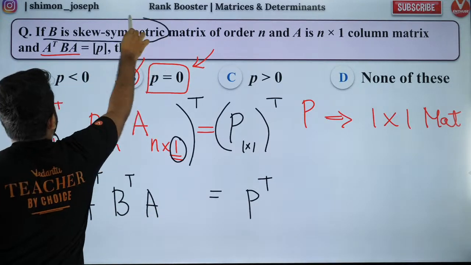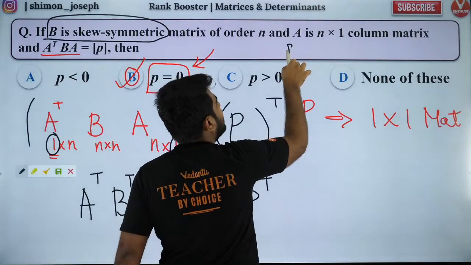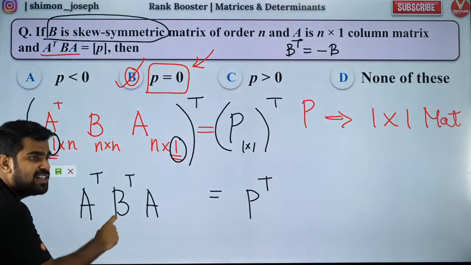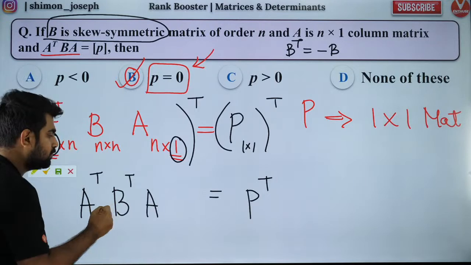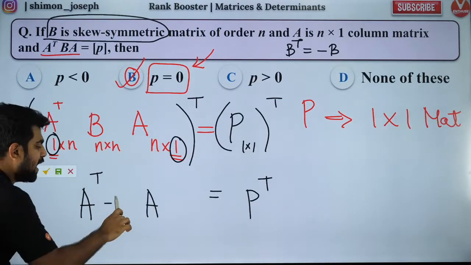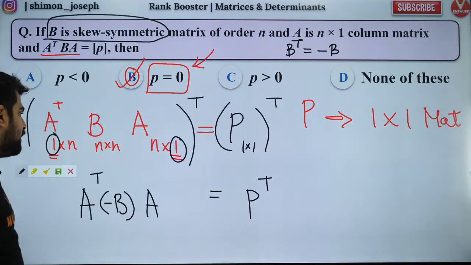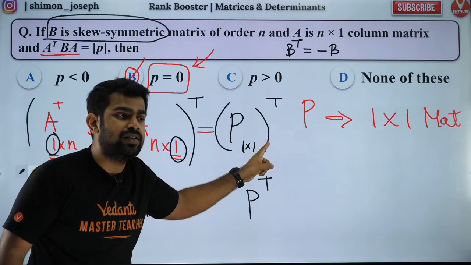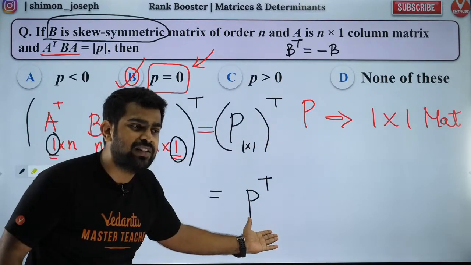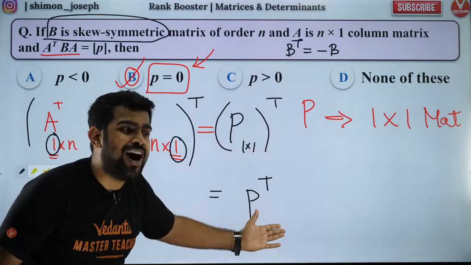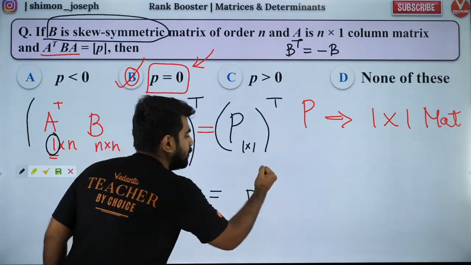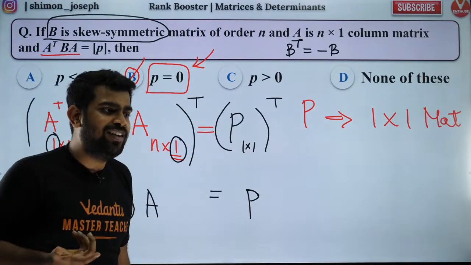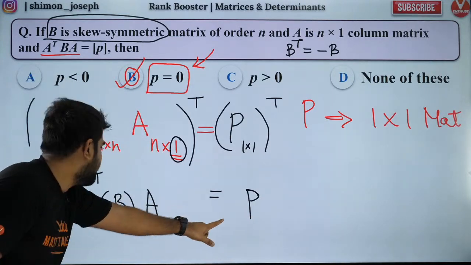Now, B is a skew symmetric matrix. If B is a skew symmetric matrix, I can say B transpose is minus B. Got it? So I can remove this and write minus B in the place of it. Now, P is a 1 cross 1 matrix. If P is a 1 cross 1 matrix, whether I take transpose or not, it will be the same thing as P only, because it has only one element. How can you transpose only one element? So P is equal to this.